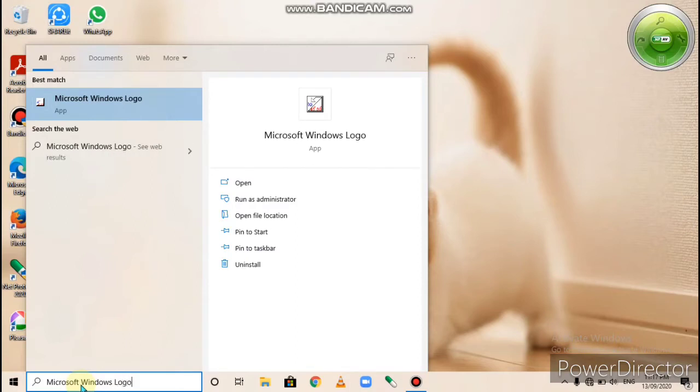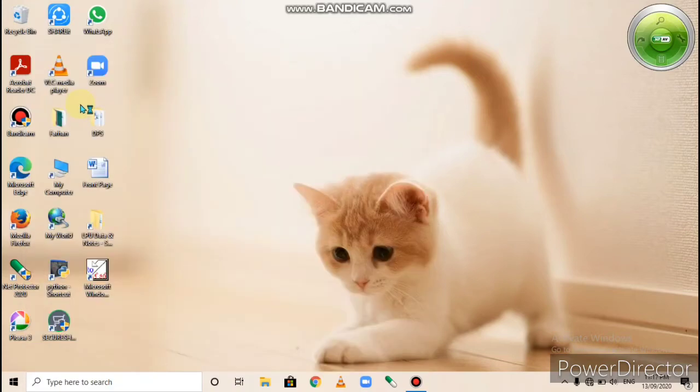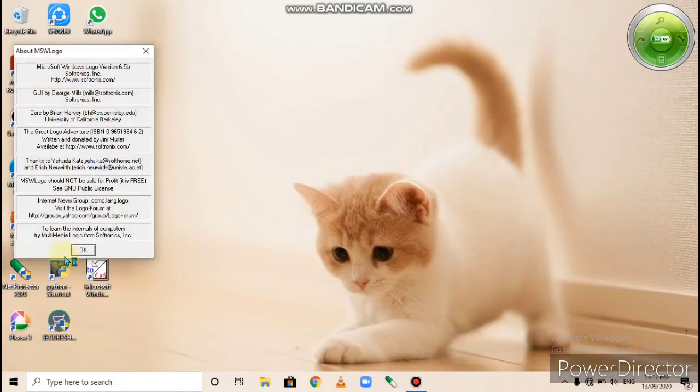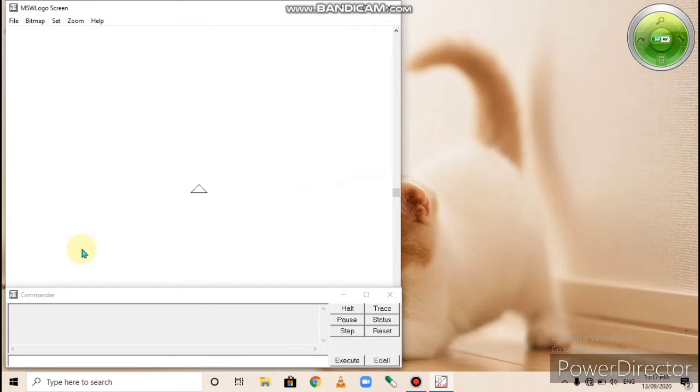The second step is to click on the Microsoft Windows Logo option. The MSW Logo window is displayed. You can see here is Microsoft Windows Logo. Click on this option. When you click on this option, this screen will open. Click OK. This is the interface of the Microsoft Windows Logo screen. In short, we can say this is the Logo screen.